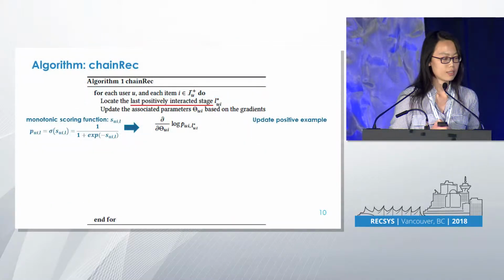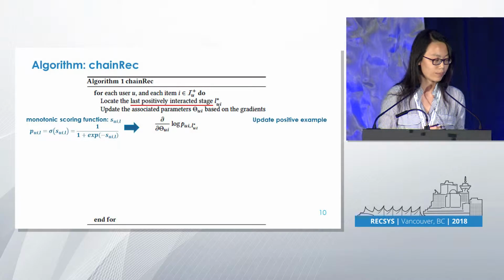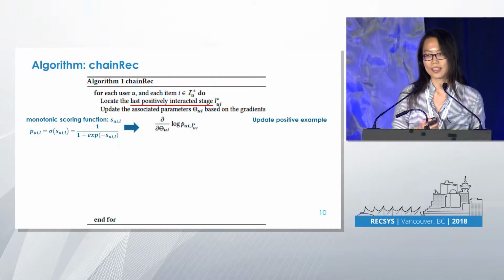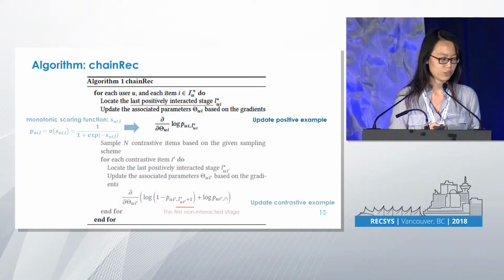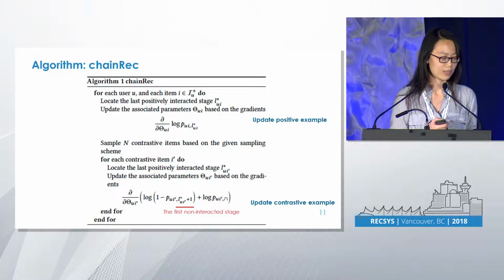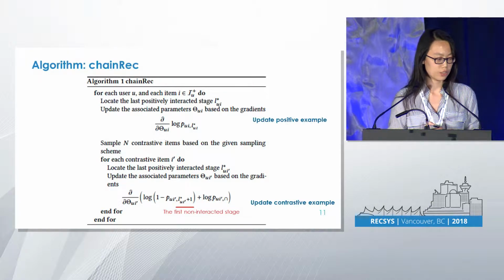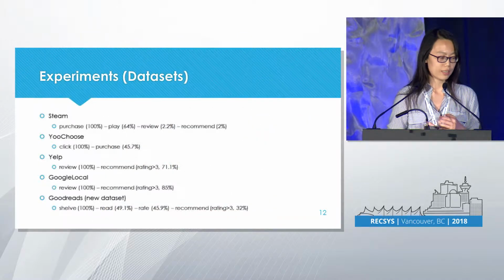Applying the algorithm, we compare our algorithm with several baselines. There are 2 groups of baselines. The first one is the standard recommendation baselines, but they ignore the stage dependency. We also consider another group of baselines which incorporate the stage dependency, but not exactly the same as the one we propose to model the monotonicity. And we can see our proposed model can achieve the best results across almost all the data sets.